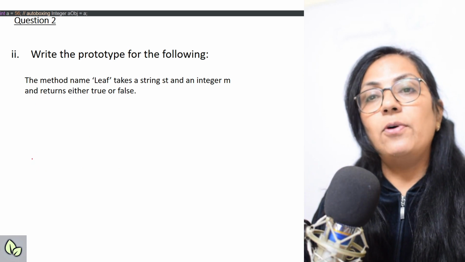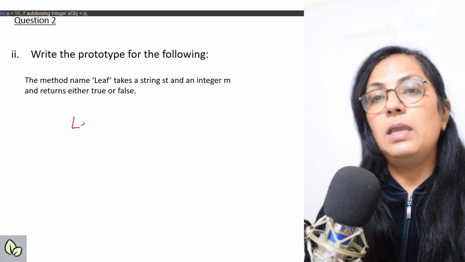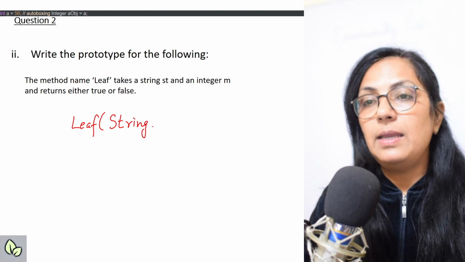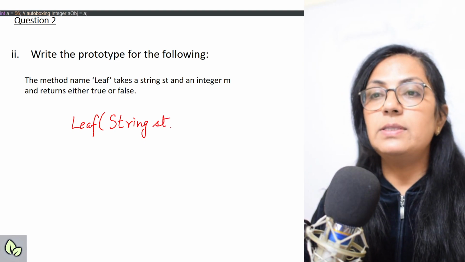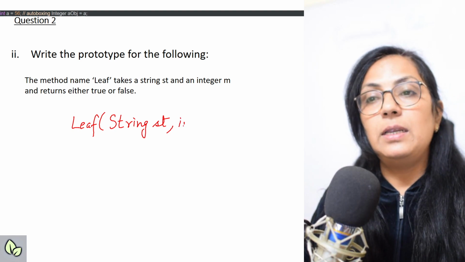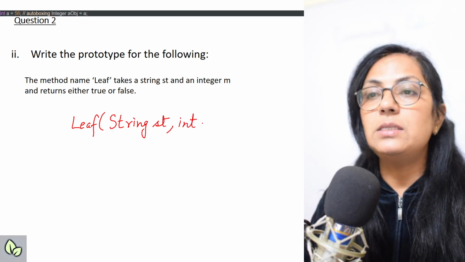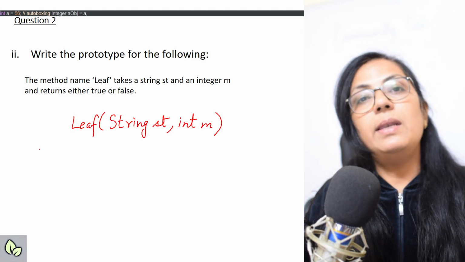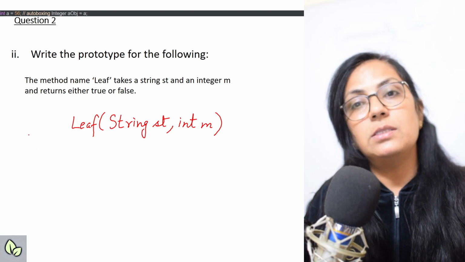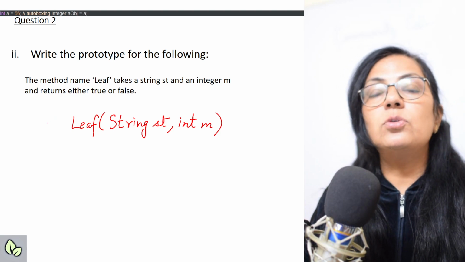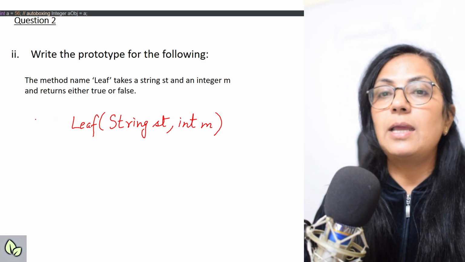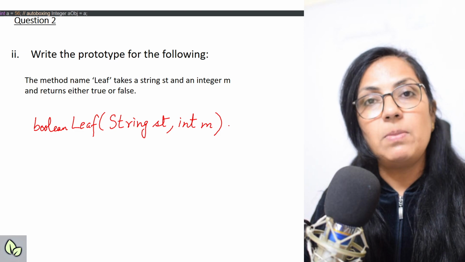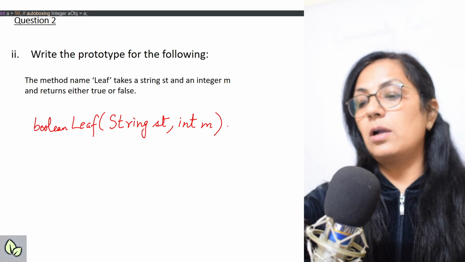Now here the next one. Write the prototype for the following. The method name is given, leave. It takes a string st. One variable st of string type. S of String is always capital, and an integer. Don't write integer here, always the data type, that is int, will be written, and the variable name is given in the question. Children, if any variable name is specified in the question, please don't change it yourself, right? And it returns either true or false. True and false are the values for the boolean data type. So the return data type is boolean, right, children? And never ever put any semicolon in the function prototype, right? So this is your correct answer.